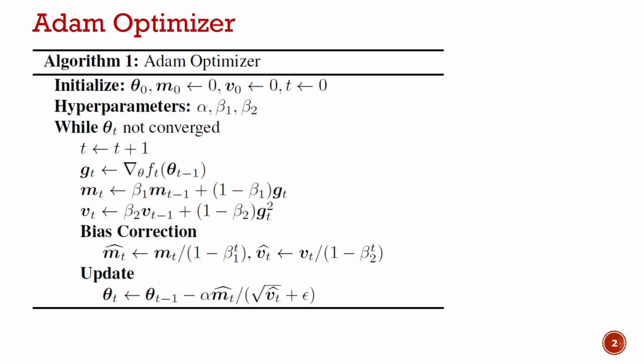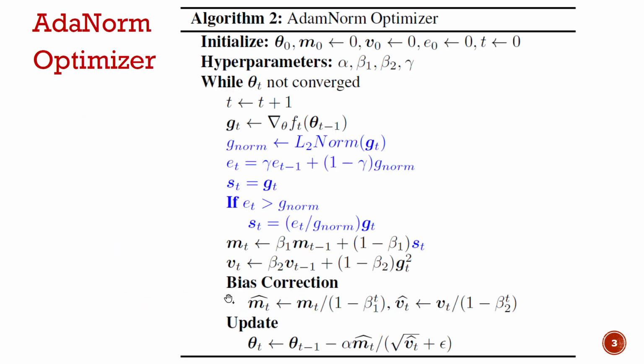In the deep learning community, the Adam optimizer is very common. It computes first and second moments by utilizing the exponential moving average of the gradient and squared gradient respectively, which is used for the parameter update. However, Adam faces a problem with the quality of gradients it gets for different batches, where the norm of the gradient might not be consistent. So we propose to correct this problem through gradient norm correction.